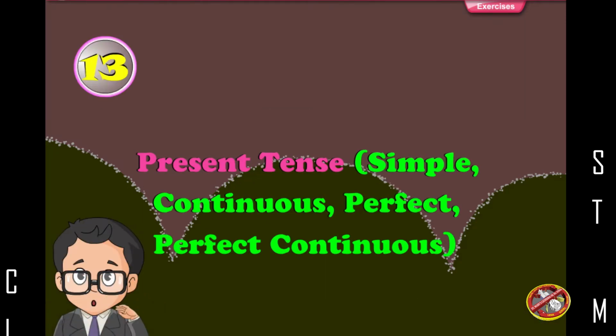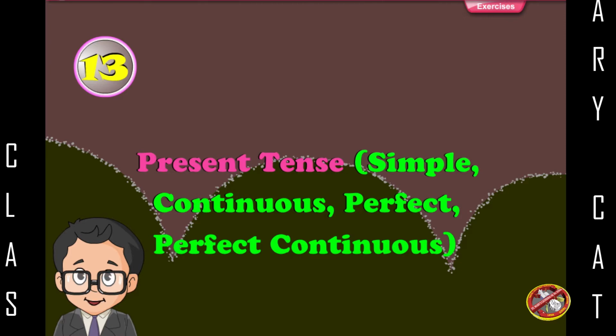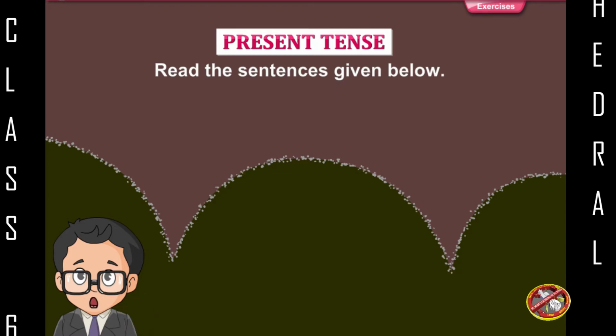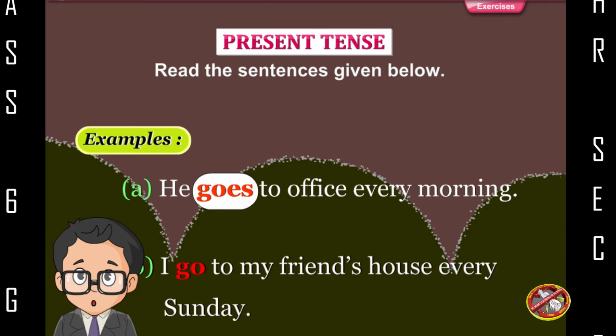Chapter 13. Present tense: simple, continuous, perfect, perfect continuous. Present tense. Read the sentences given below. Examples. He goes to office every morning.